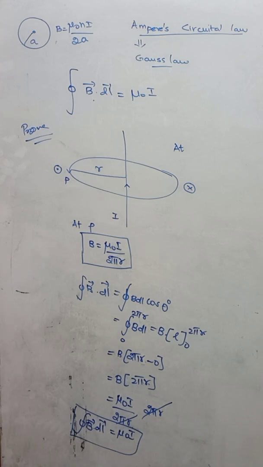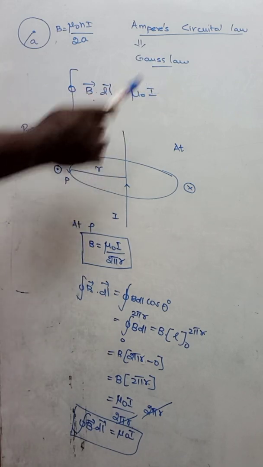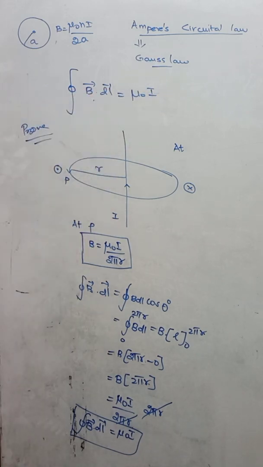Okay. So the closed integral of B dot dl is equal to mu naught I. The net magnetic field around any closed loop is equal to mu naught times the net current flowing through the circuit. That only we can call as Ampere circuital law.